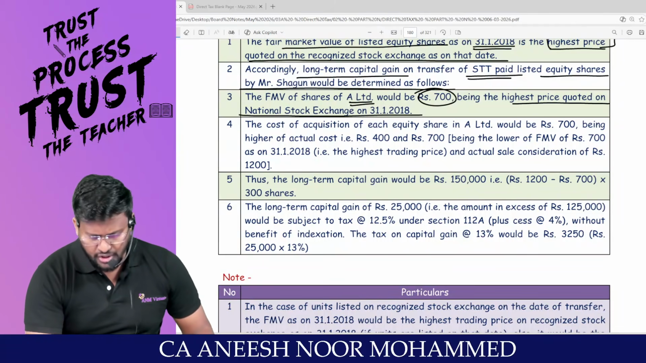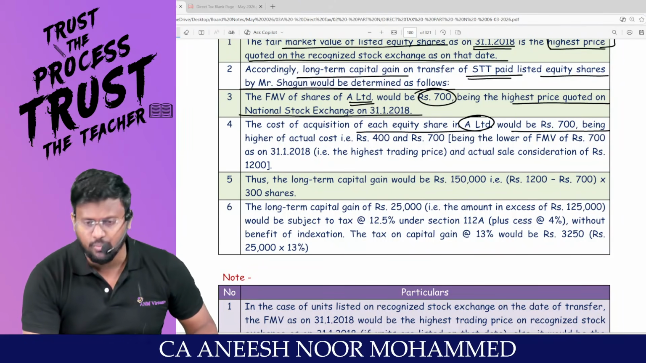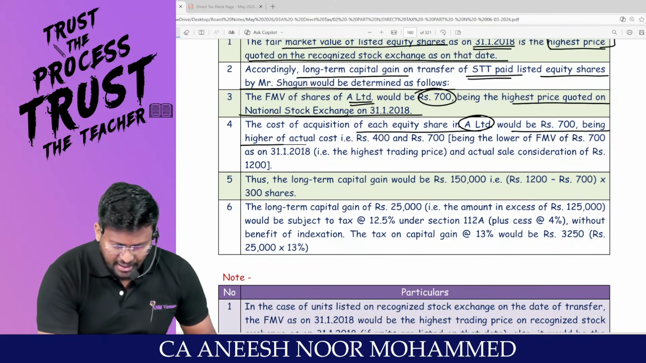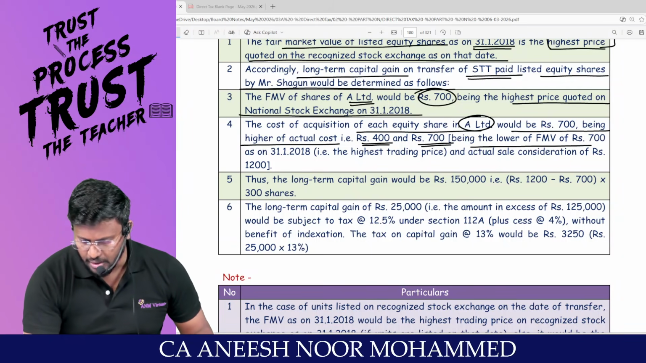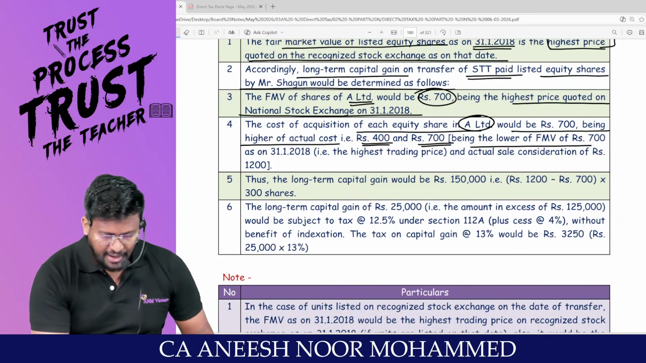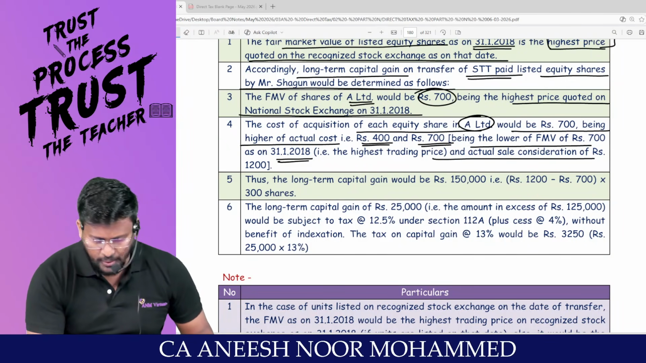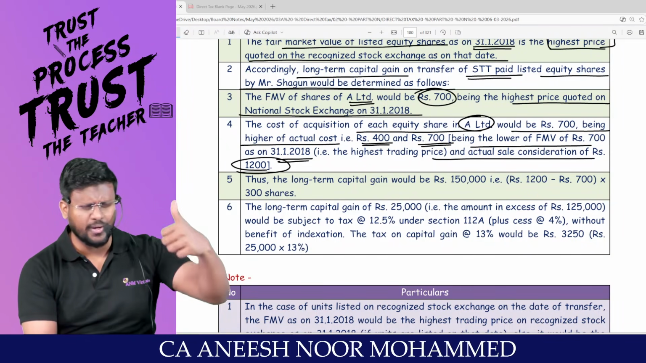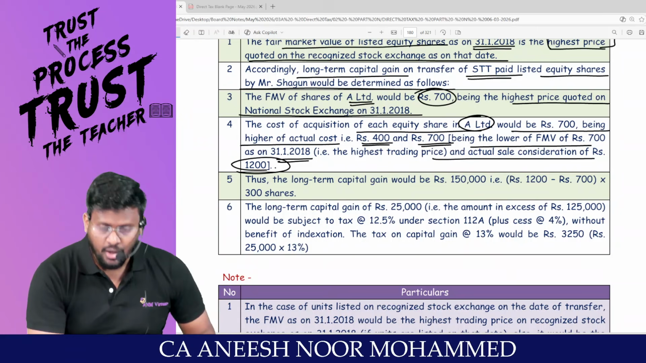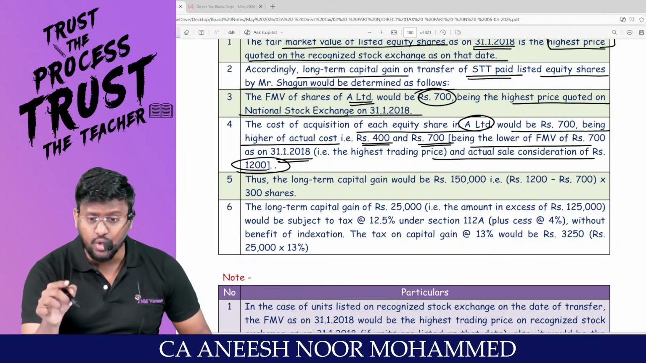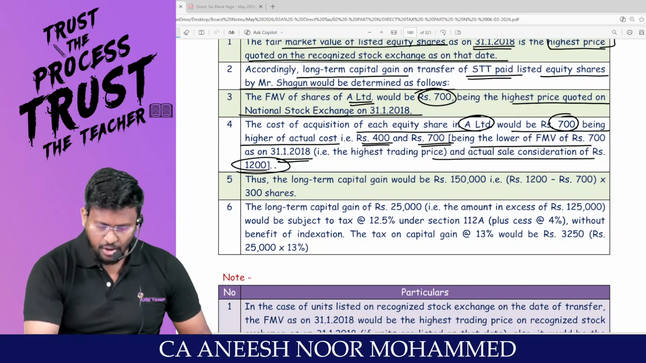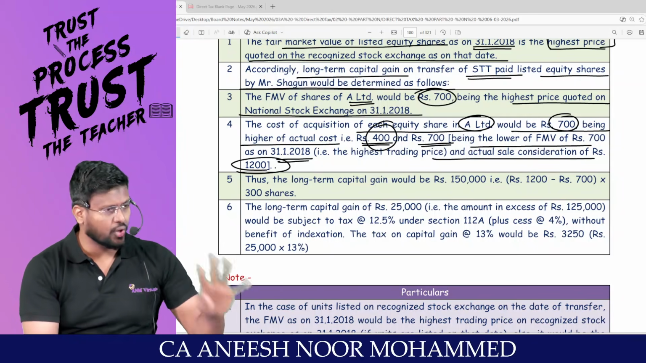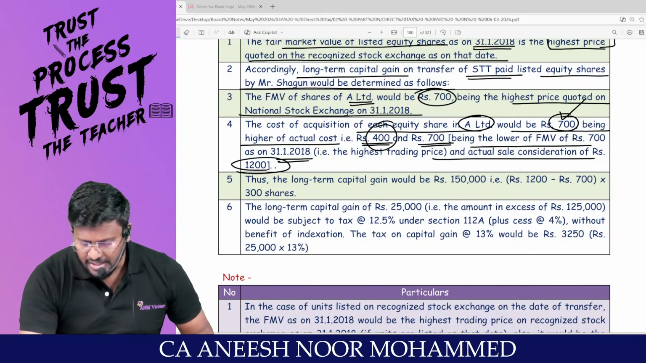The cost of acquisition of each equity share in A Limited would be what? 700. Being the higher of actual cost, that is 400, and 700, being the lower of the market value as on 31/1/2018 and the actual sale consideration 1200. Because what is the full value of consideration? 1200. Or what is the fair market value as on amendment? 700. Whichever is lower. What is lower? 700. Or what is the real cost of acquisition? 400. Whichever is higher. That's why 700 is the answer.